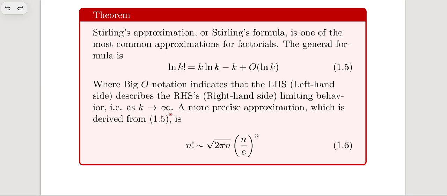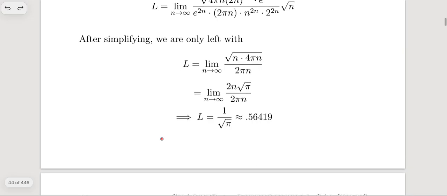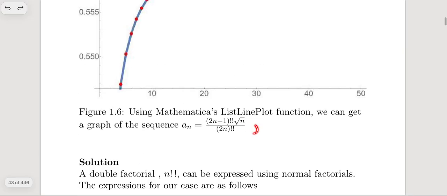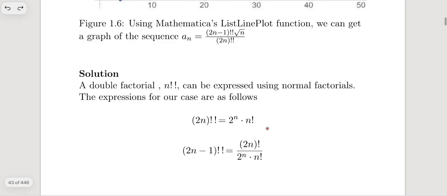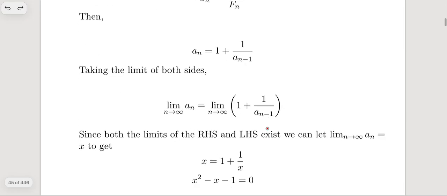So basically, Stirling's approximation is valid when the value is tending to infinity, and this is an amazing formula. Here n should be very big, so n is tending to infinity. I think he did use this Stirling approximation in the evaluation of that double factorial limit. That's kind of amazing.